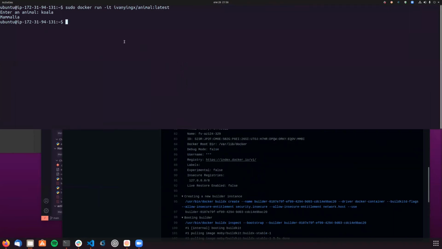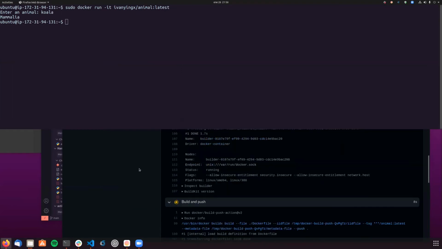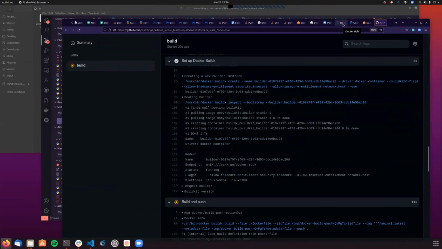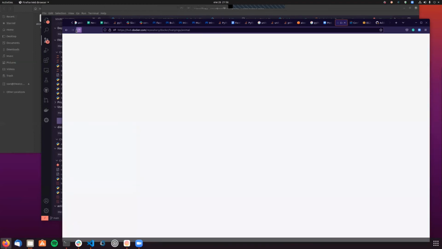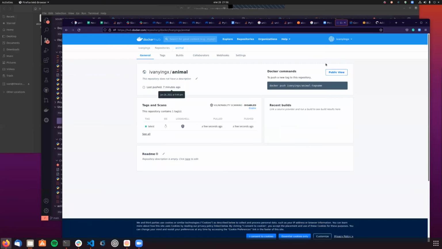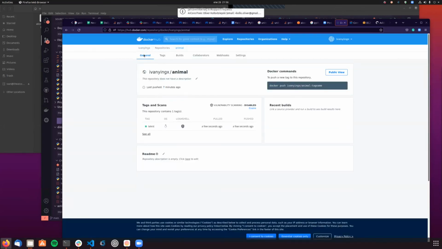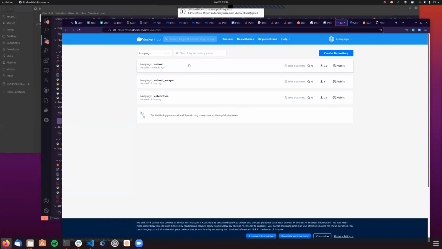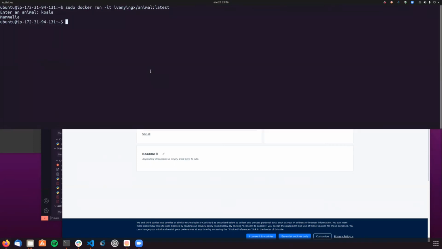So I'm here again on my EC2 instance. Let's give it a couple of minutes to change the image again. Let's see if it has been loaded already. Not quite yet. Maybe now. 7 minutes ago. Okay. 7 minutes ago. All right, there we go. A few seconds ago. Now it's updated, and we can go to the EC2 instance and make another pull, just to update the one that we already have.